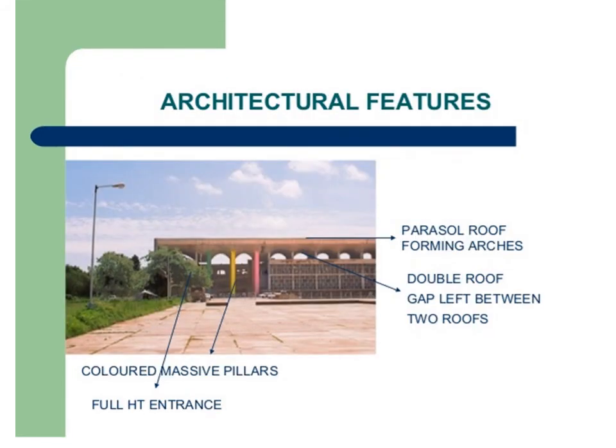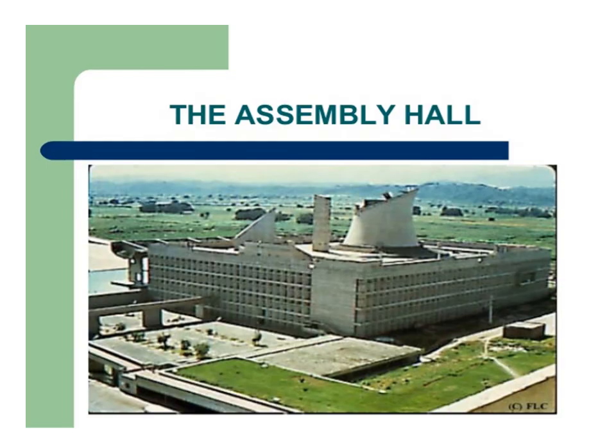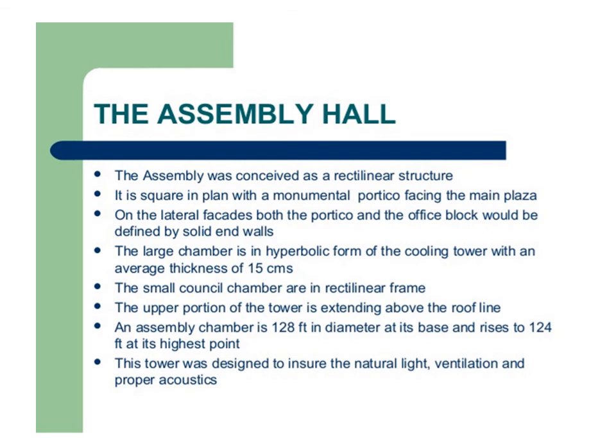These are some views of the spaces designed by Le Corbusier, regarding the elongated windows, living room opening towards the terrace, and ramps towards the terrace. So this is a rear view showing the double roof approached through rough concrete finished ramps, which are shown in the view. While planning for habitation, he has provided huge pilotis leaving the ground free, with double height balconies.